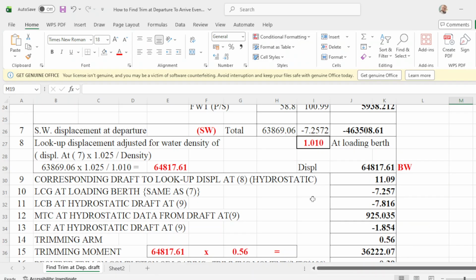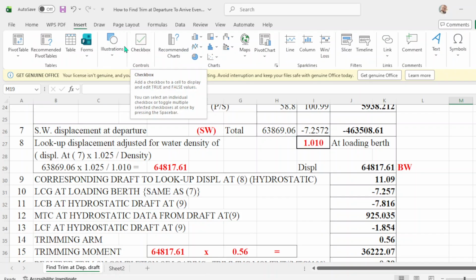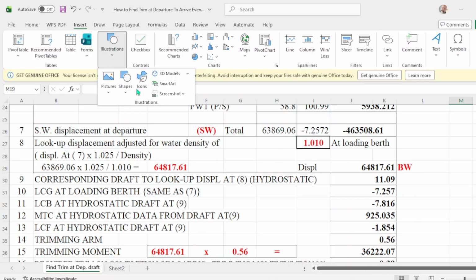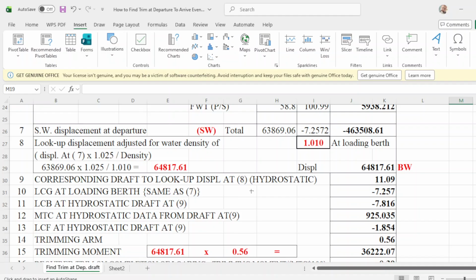Okay. And number 10, what will be its LCG? This one, you just bring it down here. I think we have to make it clear so that you will not get confused. I put here shapes and this one, you bring it down here.